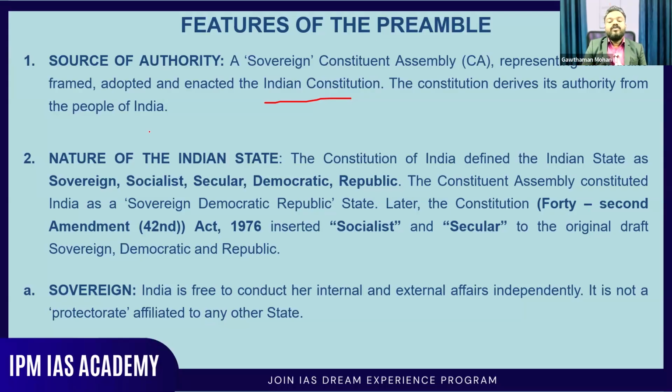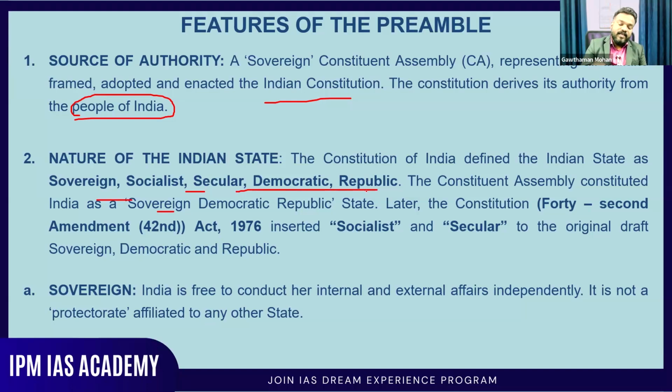Okay. Now the Constitution derives its authority from whom? It derives its authority from the people of India. Very important. So the source of authority of this constitution is actually the people of India. Now the nature of the Indian state, very important. The Constitution of India defined the Indian state as a sovereign, socialist, secular, democratic republic. Very important. Sovereign, socialist, secular, democratic republic. And now when you look at it, you can see five important natures.